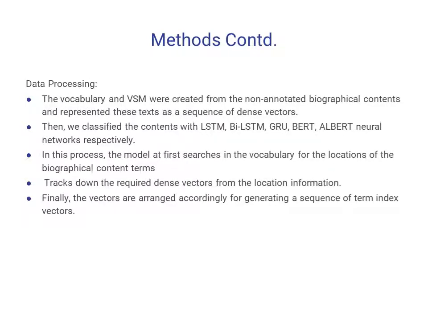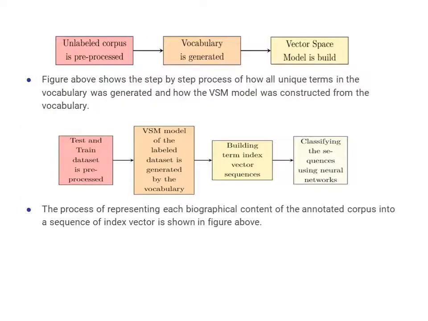For processing the data, we used the vocabulary, and the VSM was created from non-annotated biographical contents and represented as sequences of dense vectors. Then we classified the contents with LSTM, BILSTM, GRU, BERT and ALBERT network models respectively. In this process, the model first searches the vocabulary for the locations of the biographical content terms and tracks down the required dense vectors from the location information. Finally the vectors are arranged accordingly for generating a sequence of term index.